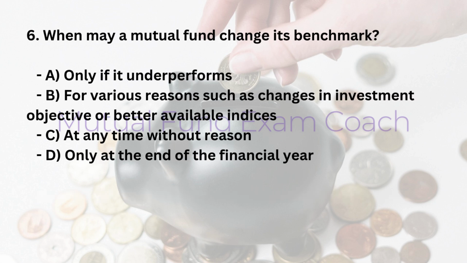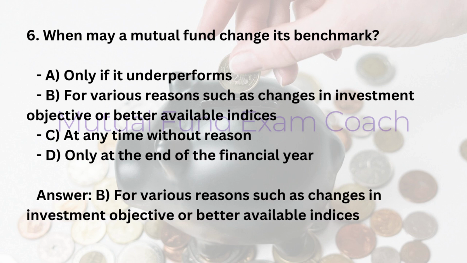6. When may a mutual fund change its benchmark? A. Only if it underperforms. B. For various reasons such as changes in investment objective or better available indices. C. At any time without reason. D. Only at the end of the financial year. Answer, B. For various reasons such as changes in investment objective or better available indices.